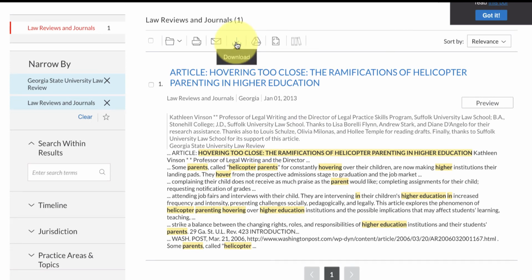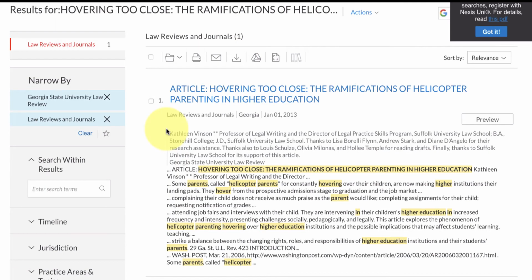Okay, so with each article you find, you definitely want to download it. So you'll want to look for a download button or look for a PDF button. Before you proceed to download an article, you want to first see where it was published. So the journal title is usually going to be right below the actual article title. So in this case, it was published in the Law Reviews and Journals.